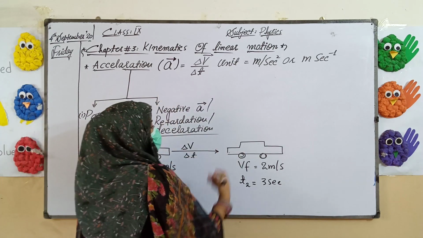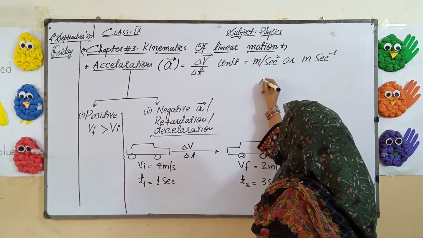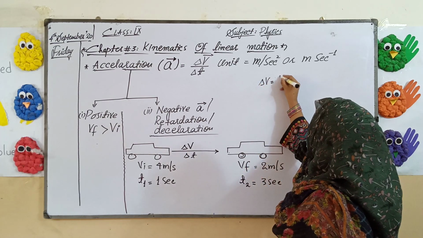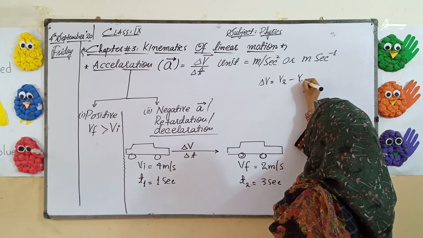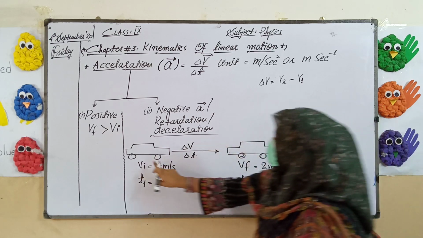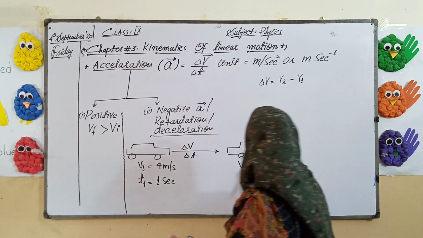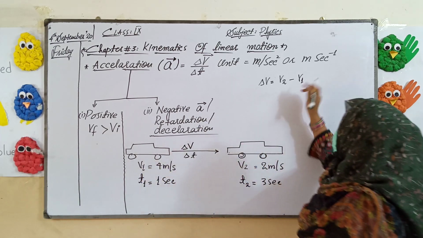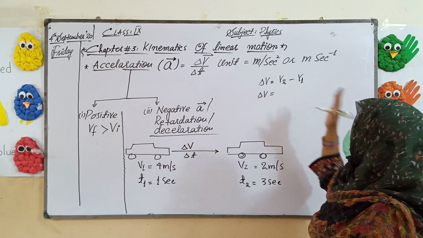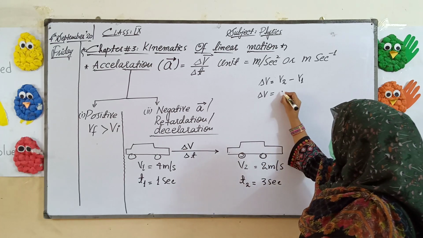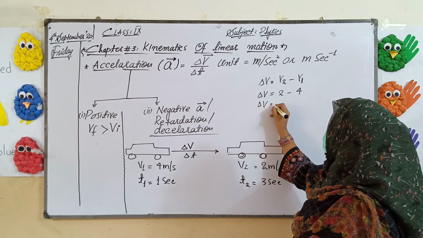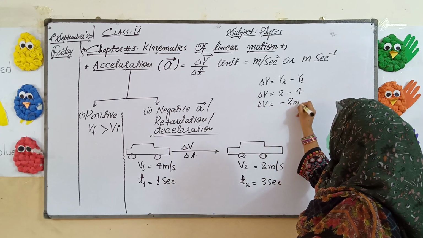So what will be our calculation here? Delta v is equal to v2 minus v1. I have written v final and v initial, but do not worry, that is v1 and v2. Delta v is v2 minus v1, 2 minus 4, so delta v is equal to minus 2 meter per second.